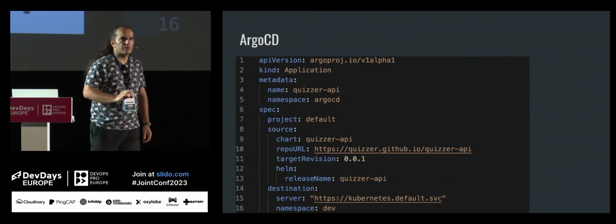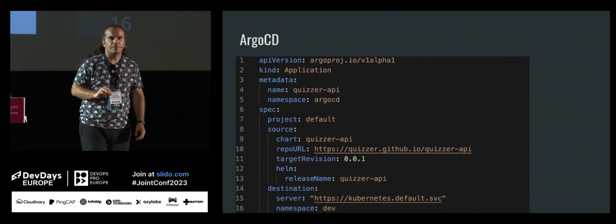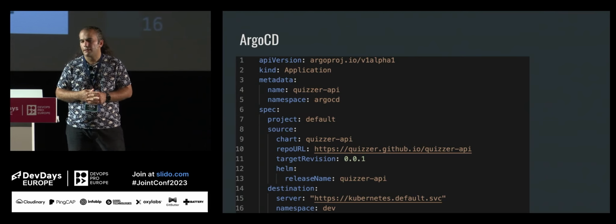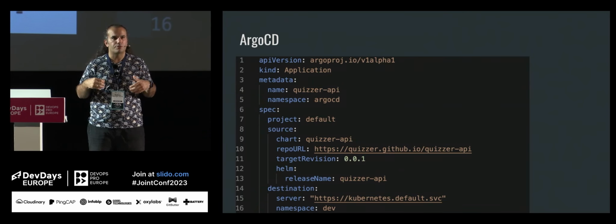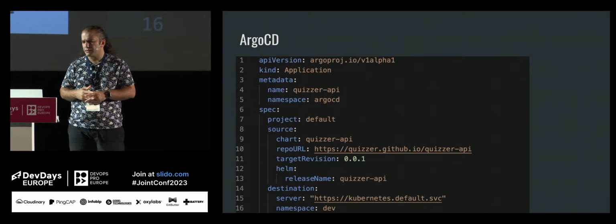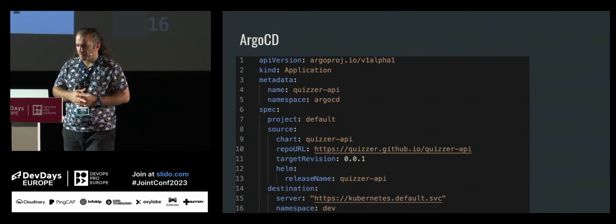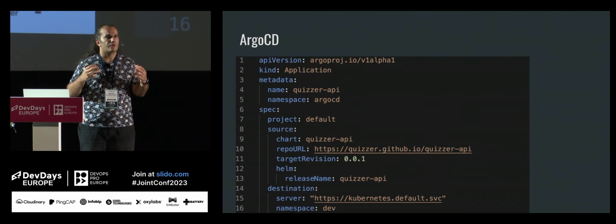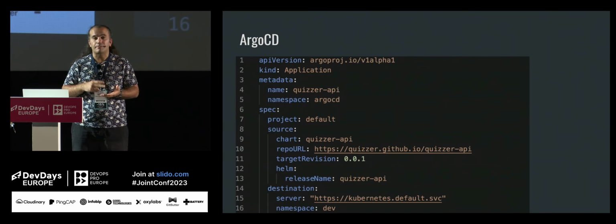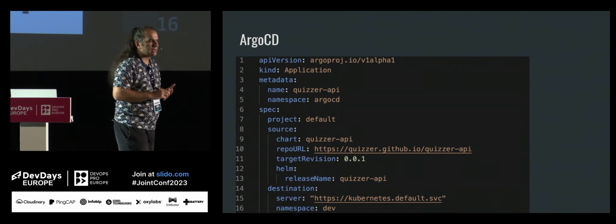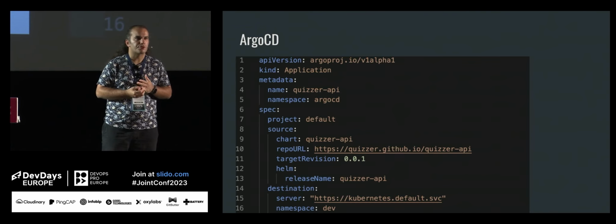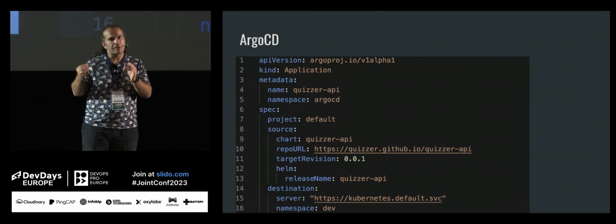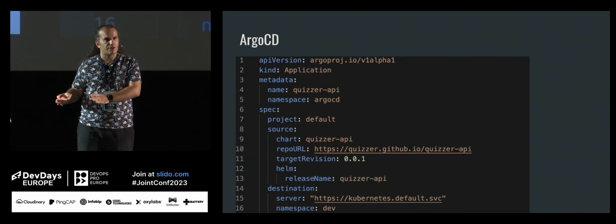Argo CD: you will have lots of pieces for your application environment, and you should have a proper deployment strategy. In this case, in Argo CD, there are a couple of custom resources. One of them is application. So, for example, if you have a user service, there might be a user service application in Argo CD.